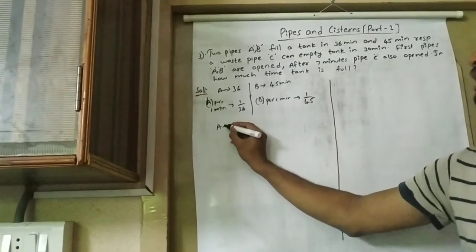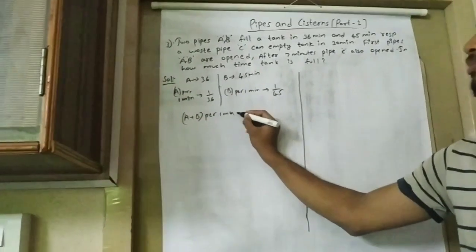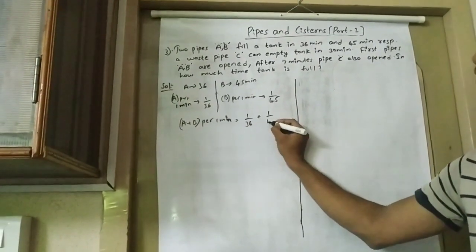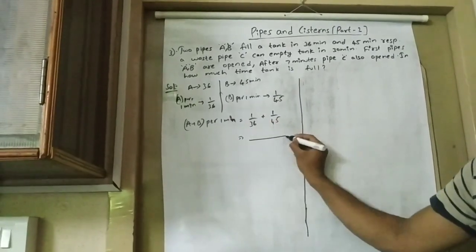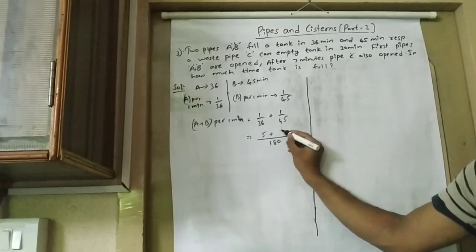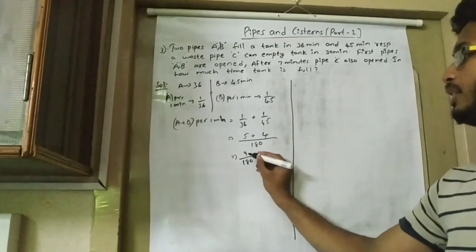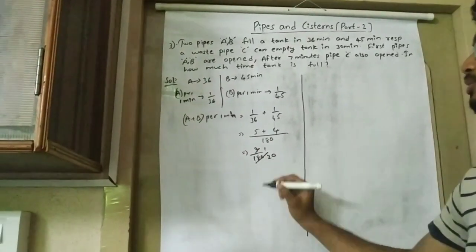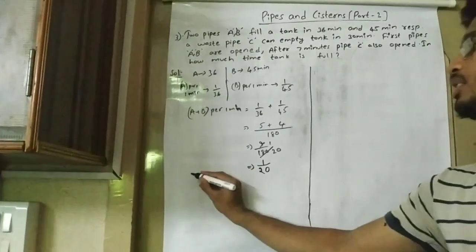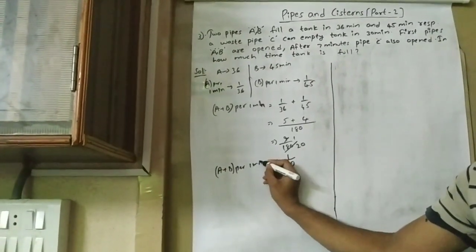So A plus B work per 1 minute is equal to 1 by 36 plus 1 by 45. For 36 and 45, 180 is the LCM, and 36 5s and 45 4s, that is equal to 5 by 180. So that is equal to 1 by 20. So A plus B work per 1 minute is 1 by 20.